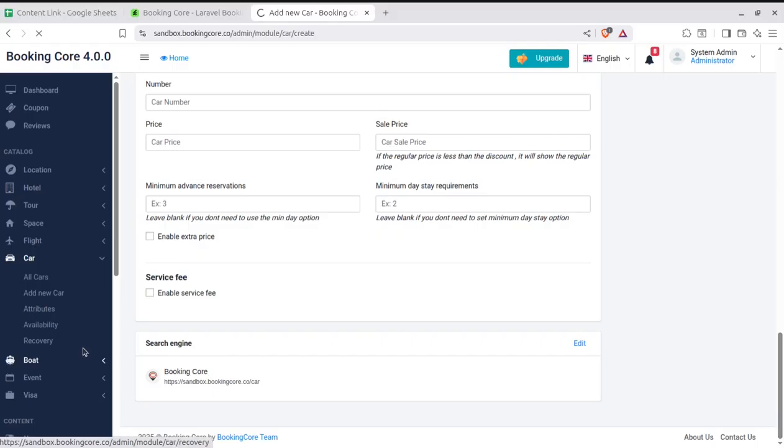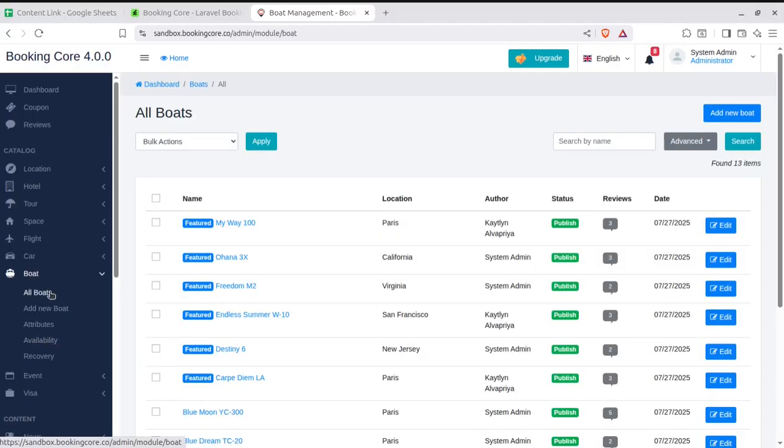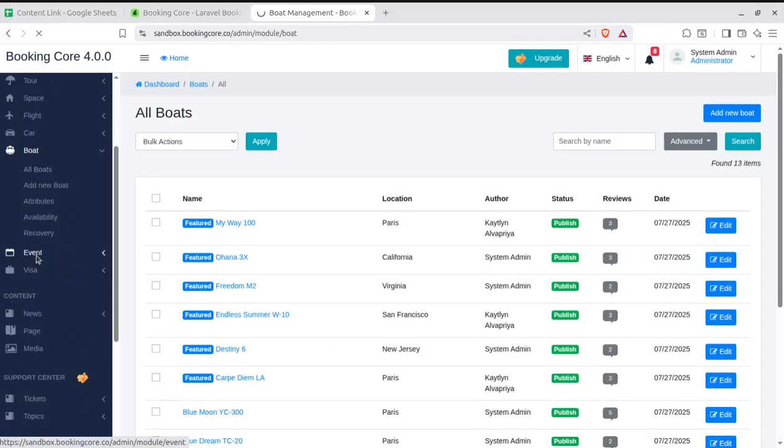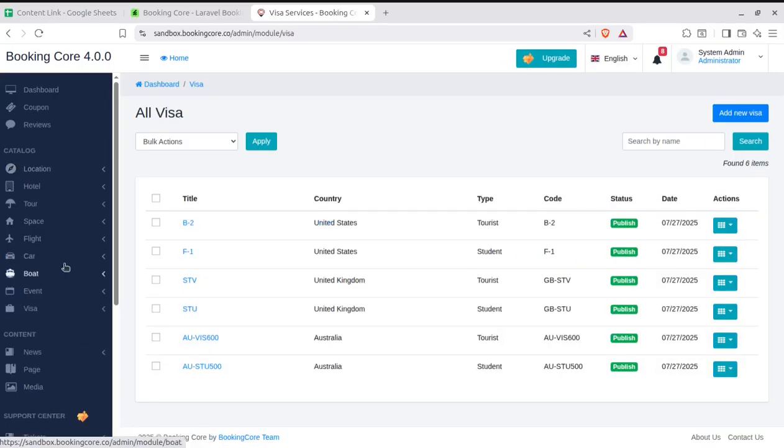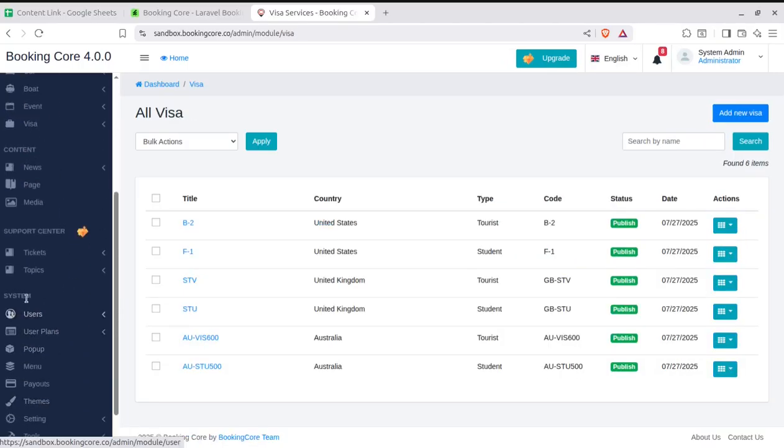Next is the boat listing, and that is also around similar thing. And event booking, visa booking. So all the listing area can be easily handled from these panels.